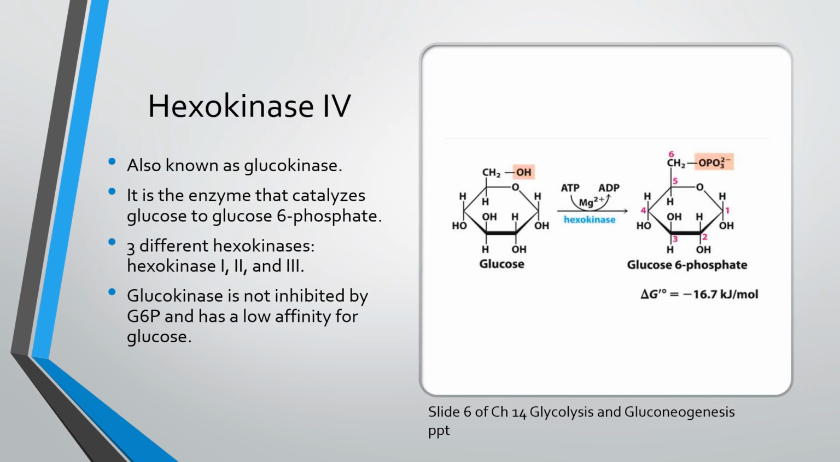Now, talking about hexokinase 4, it is a very important enzyme in the liver and is more commonly known as glucokinase. This enzyme catalyzes the first step of glycolysis, and there are also three isozymes known as hexokinase 1, 2, and 3. Glucokinase also differs in its ability to not be inhibited by glucose 6-phosphate and having a low affinity for glucose. Glucokinase is also predominantly found in the liver.